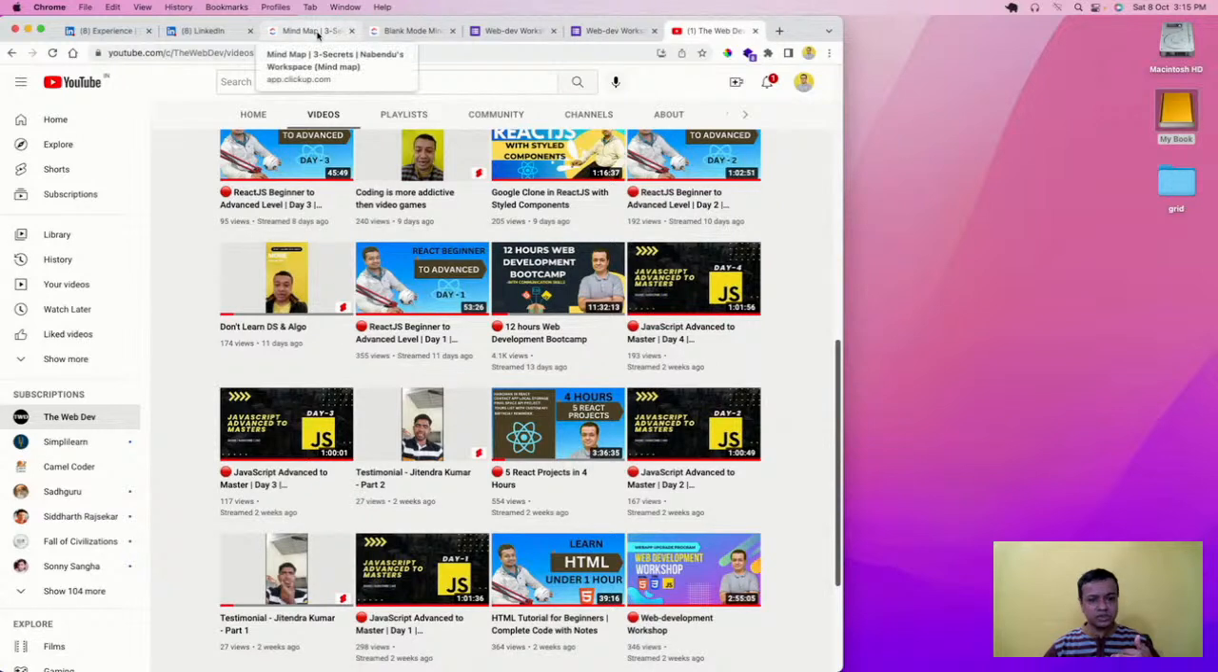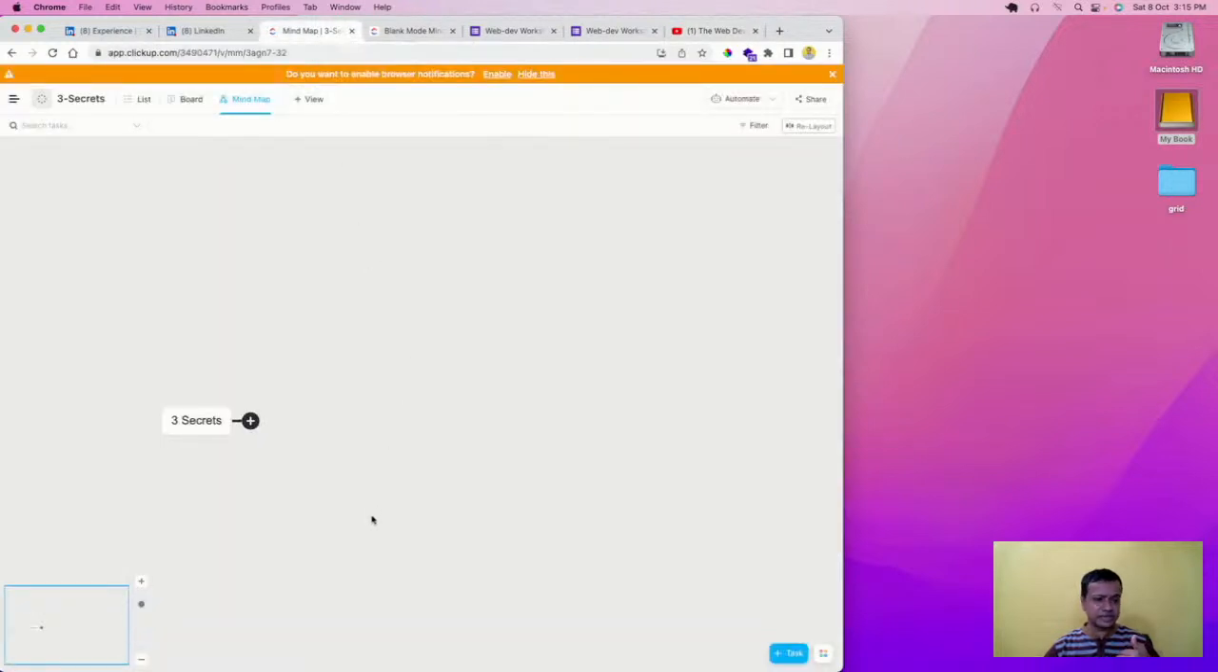So coming back to these three secrets, and one more thing. A lot of people here are from a non-IT background. But how will they get a job in IT if they're from a non-IT background?